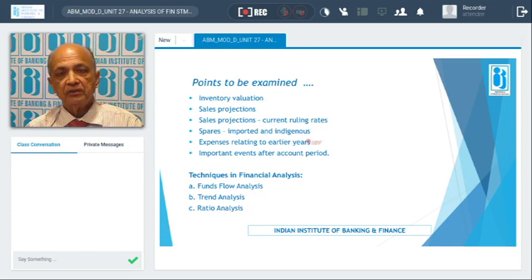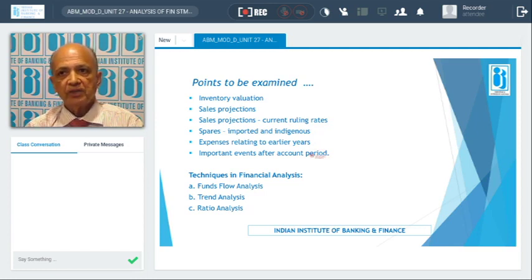Okay, indigenous spares, we are taking only up to 12 months. Beyond that, we are not considering. For indigenous spares, we have to see whether it is 6 months or more; it should be classified as a non-current asset. We have to analyze always with the stock statement.